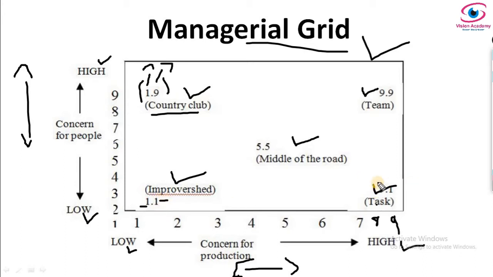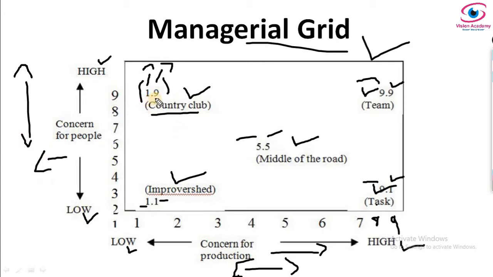Here also the left side is for production and the right side is for people, and here also. So the left side is production and the right side is people.